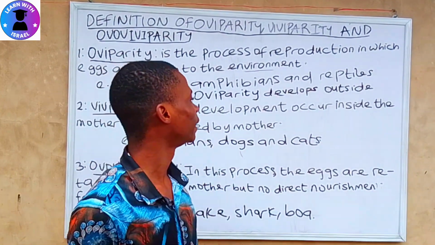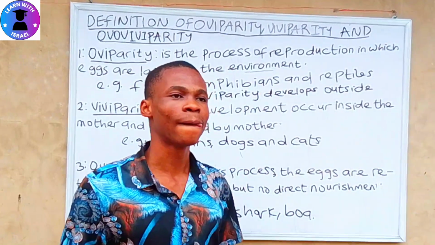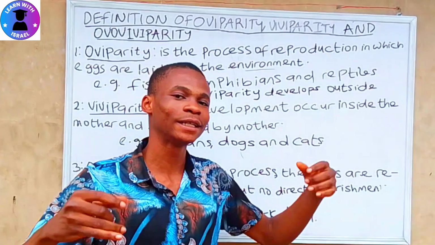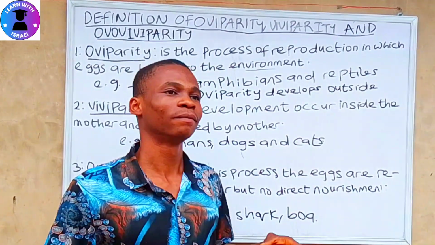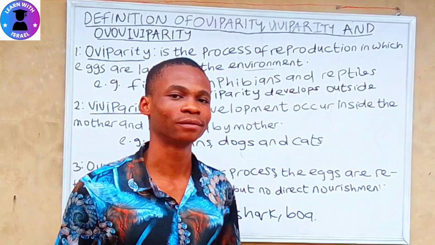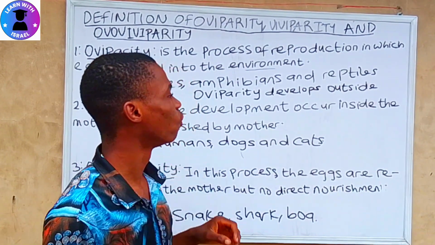For viviparity, development occurs inside the mother and is nourished by the mother. For ovoviviparity, the eggs are hatched and developed inside them and brought out live.